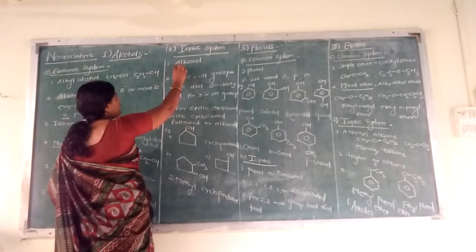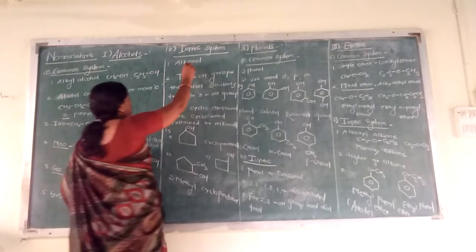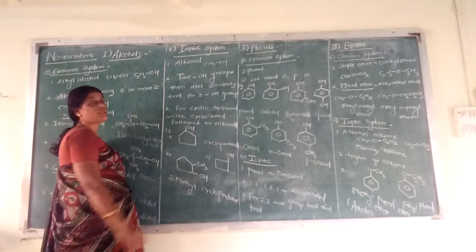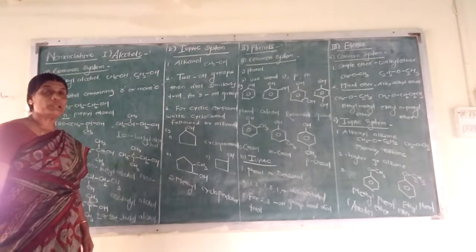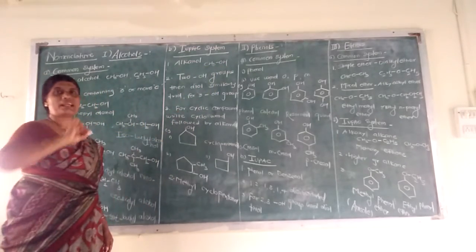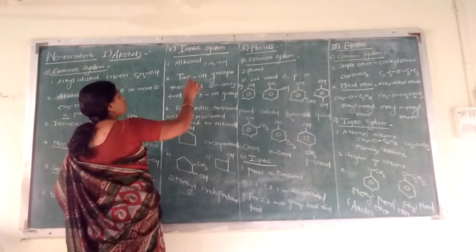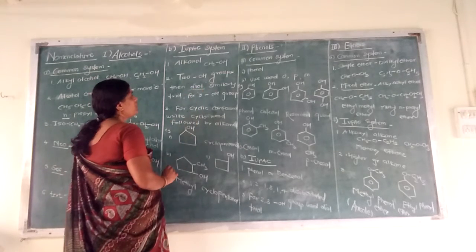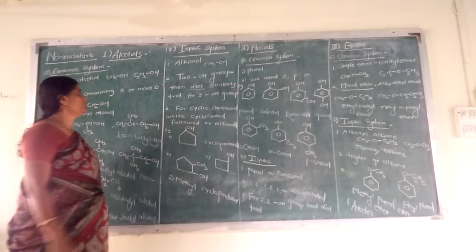Now the second method for the classification is the IUPAC system. In this system they are called alkanol. For example, CH3OH. One carbon atom in this structure. Methane, remove the E, replaced by OL. So the name is methanol. For the homologous series like that, ethanol, propanol, and so on. Next, if the alcohol contains 2 OH groups, we use the word diol. If 3 are there, we use the word triol.